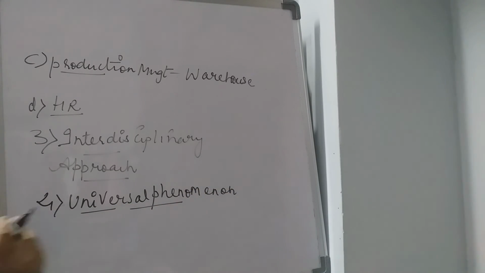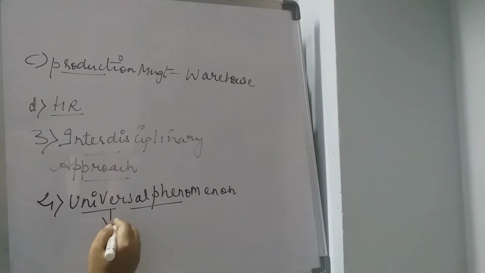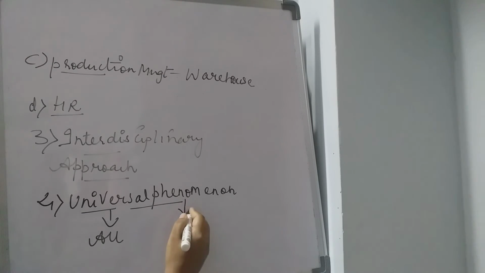The word universal means anything which is applicable to all. Anything which is applicable to each and every one is called universal. And phenomenon means anything which exists. Generally, we see the word phenomenon in the sciences. In the scientific fields, you can see the word phenomenon. So here, something that is observed to occur or to exist is called a phenomenon. So management is also a universal phenomenon.